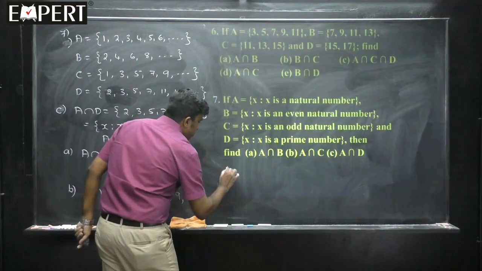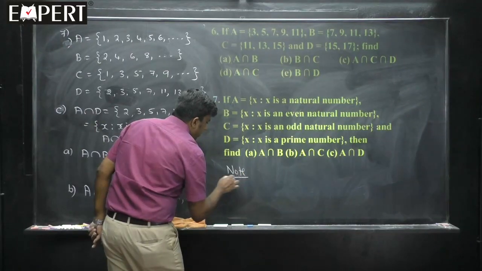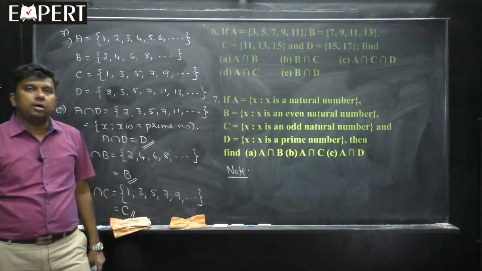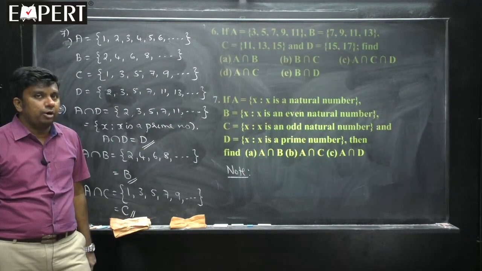Make a note of this one, very important even from the level 1 exam, CET exam point of view also.